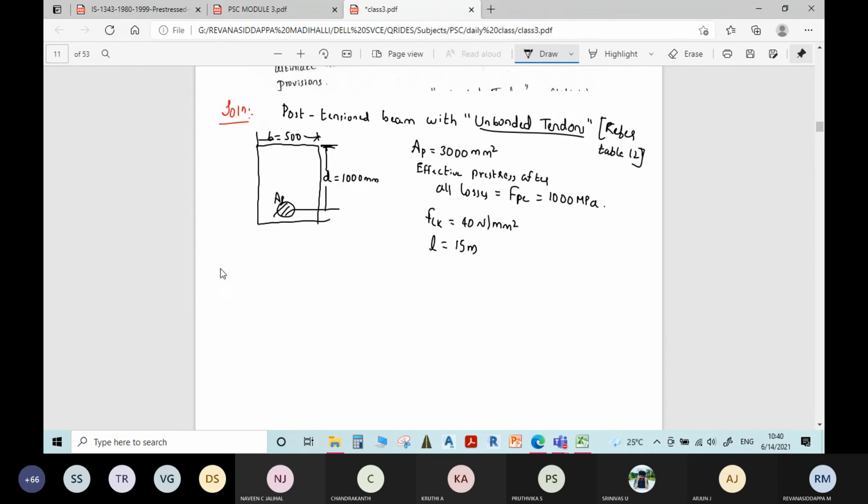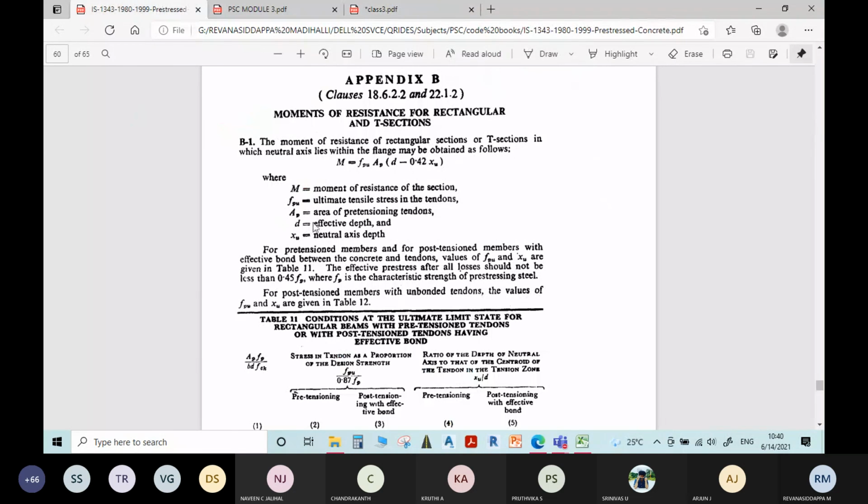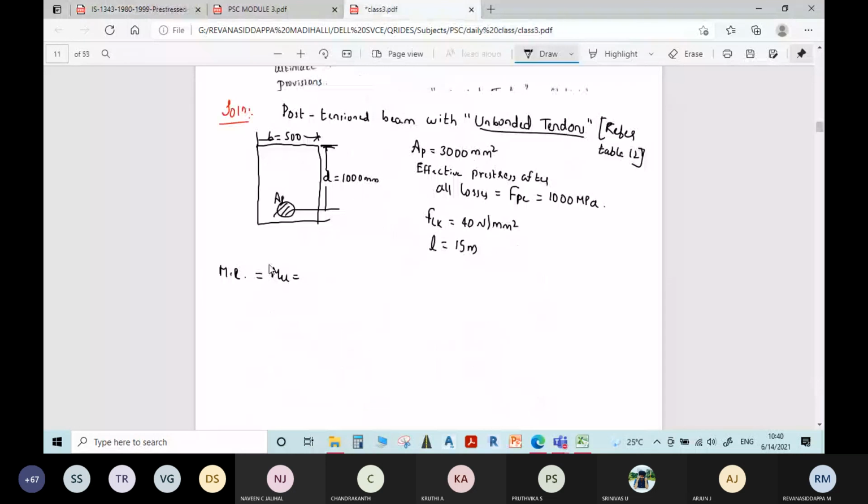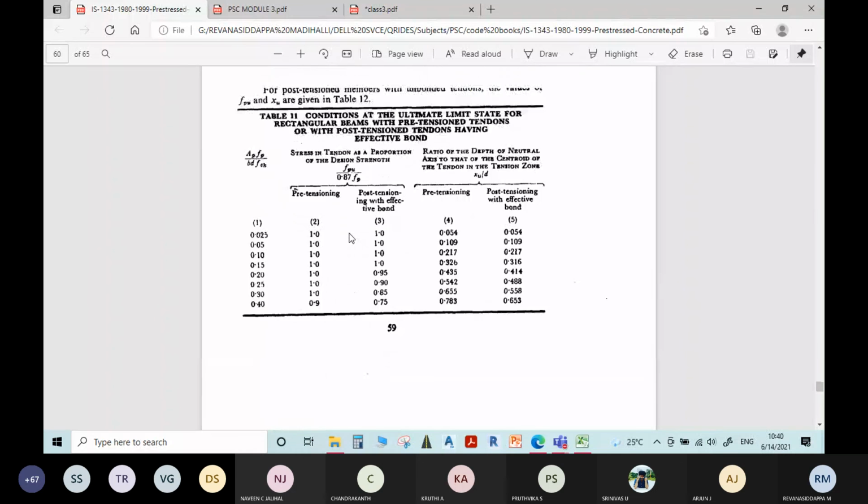Moment of resistance. You know that moment of resistance Mu is equal to, the formula is FPU into AP into (d minus 0.4 XU). Page number 59.